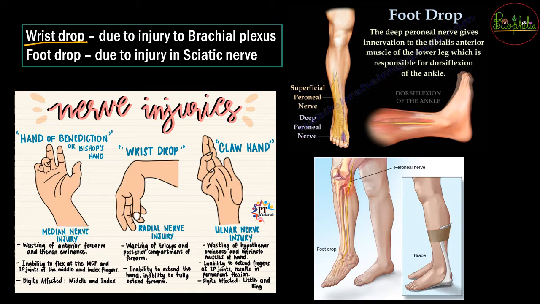So अगर wrist drop है, that means you can see up here in the image the wrist drop. You can see how the hand droops down. Now why does this happen? Wrist drop happens because of the injury to the brachial plexus. So brachial plexus, we have seen what it is. So it is going to be the injury that is going to have a symptom or a visual impact onto the wrist drop.